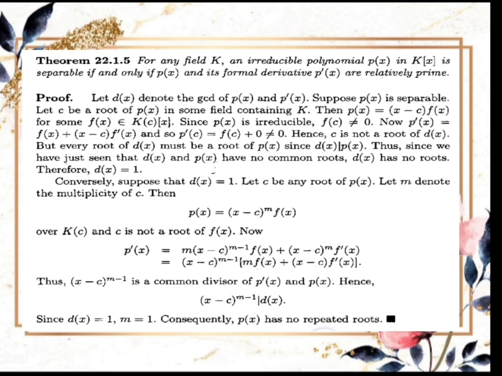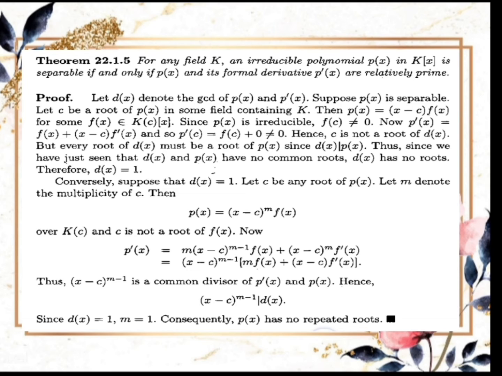Let c be a root of p(x) in some field containing K. Then p(x) = (x - c) f(x) for some f(x) in K(c)[x]. Since p(x) is irreducible, f(x) is not equal to 0.